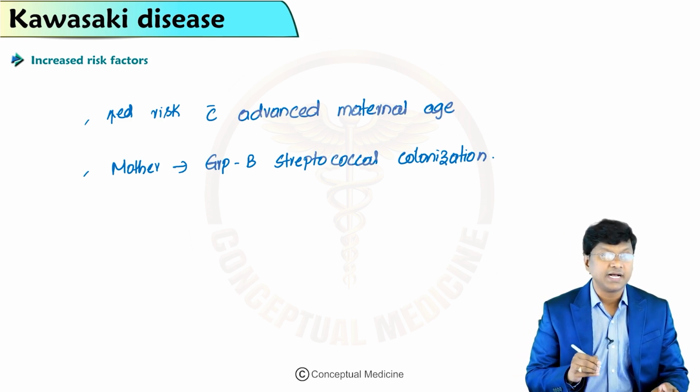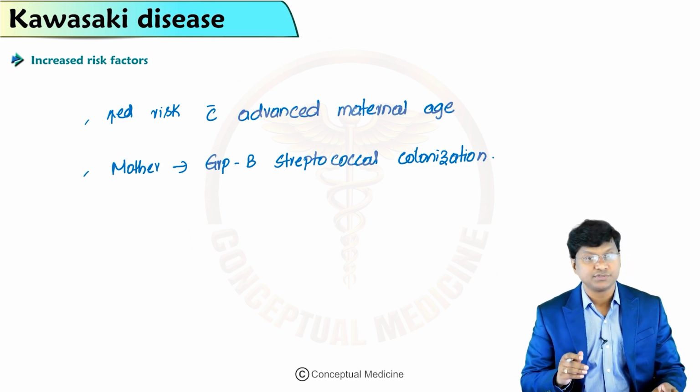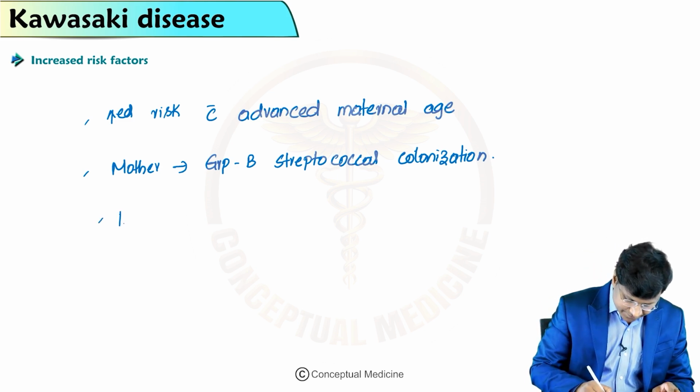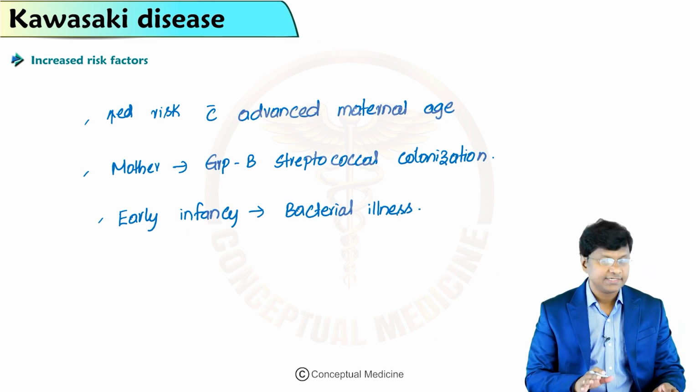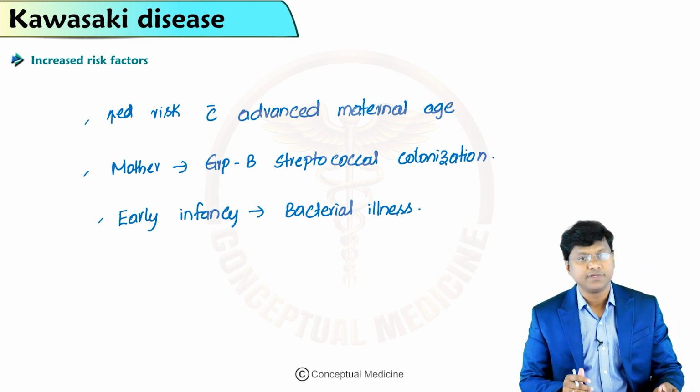And not only that, early infancy hospitalization for bacterial illness also increases the risk. So, these are the risk factors which predispose an individual to the development of Kawasaki disease.